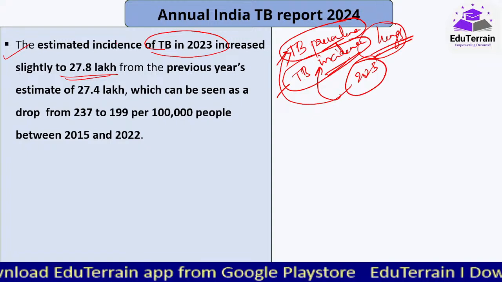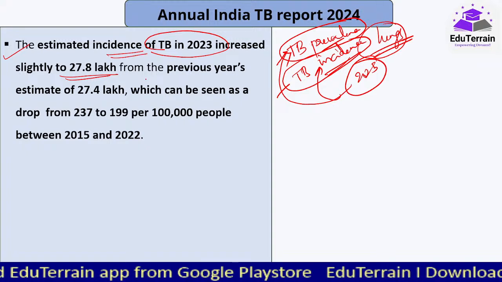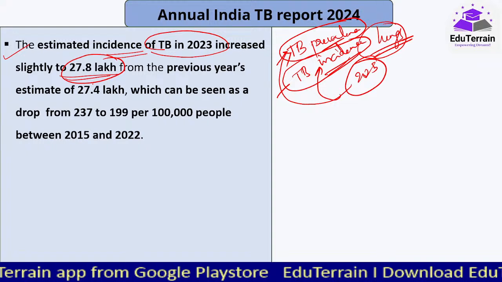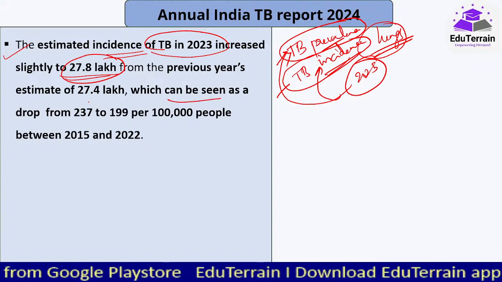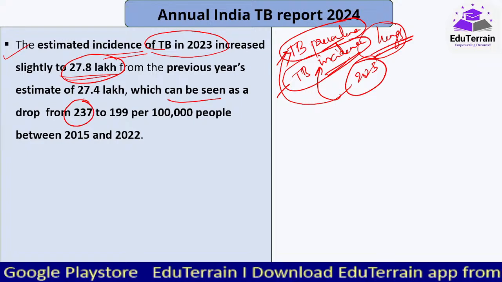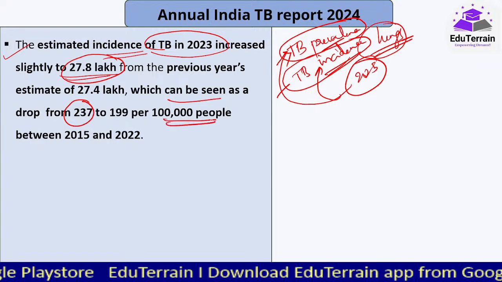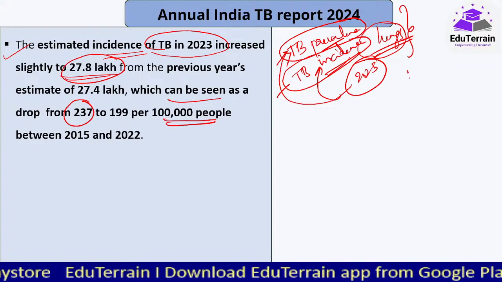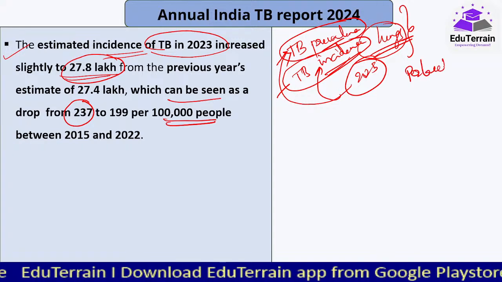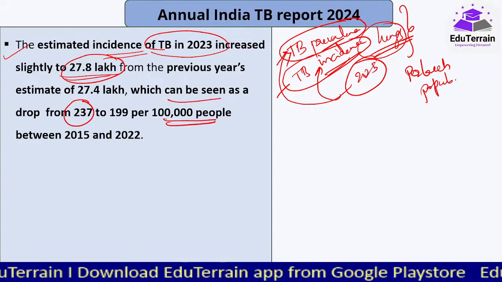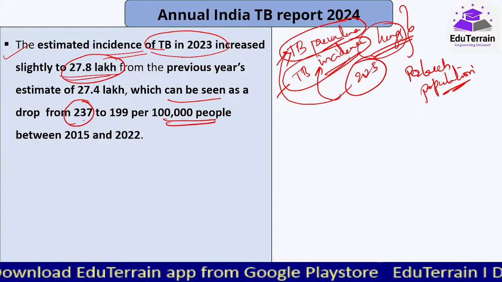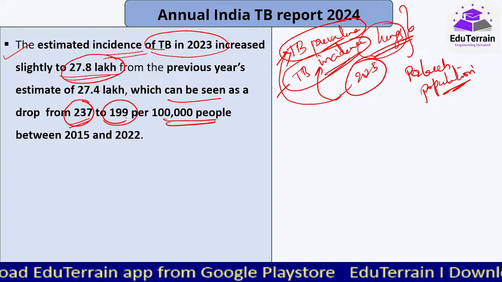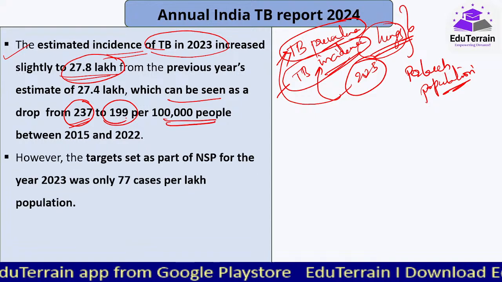So here the estimated incidence of TB has, as we have seen, changed marginally, and it can be seen as a drop from 237 people per lakh. As I've said, both of these are measured per lakh population. So it has reduced from 237 to 199 per lakh people.